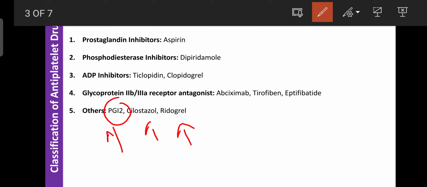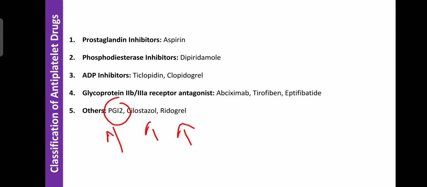Their main purpose is to inhibit the formation of thrombin, and second, they inhibit the activation of the platelets. Third, they inhibit platelet aggregation. Finally, they block the formation of the clot or can dissolve the clot. So they are helpful for the treatment of various serious disorders, along with stroke.